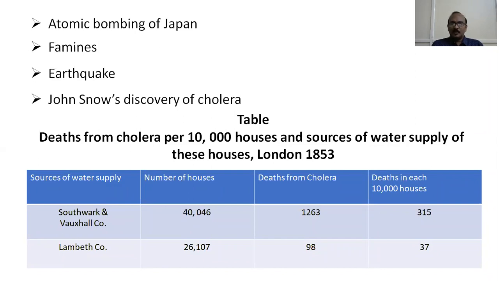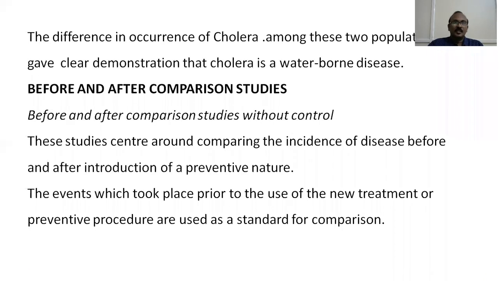He did not conduct any experiment or divide people into those getting water from Lambeth Co. and the other; it was naturally divided because these two companies were supplying water. So when he found that there was a difference in the death rates, he could prove that water is a very important vehicle for transmission of cholera and the deaths resulting from it, and hence he was able to prove that cholera is a waterborne disease. The difference in the occurrence of cholera among these two populations gave a clear demonstration that cholera is a waterborne disease.